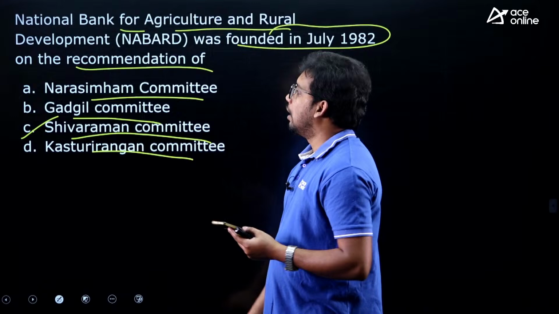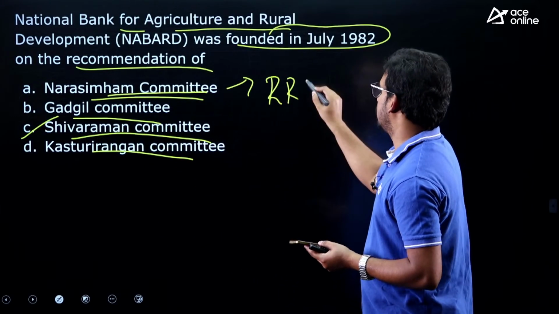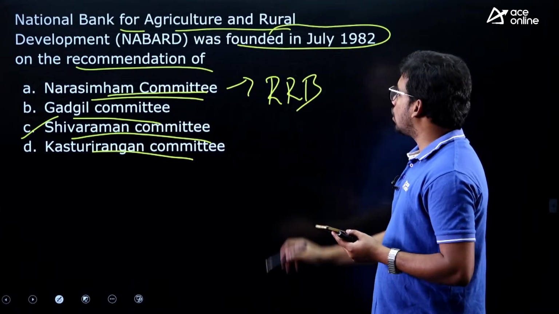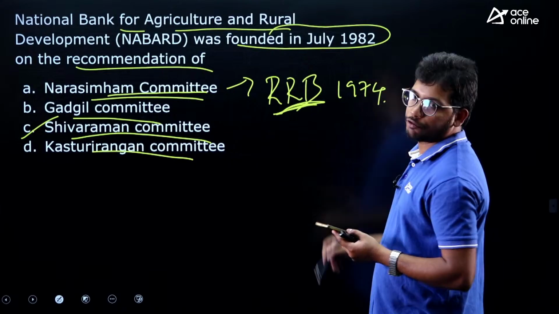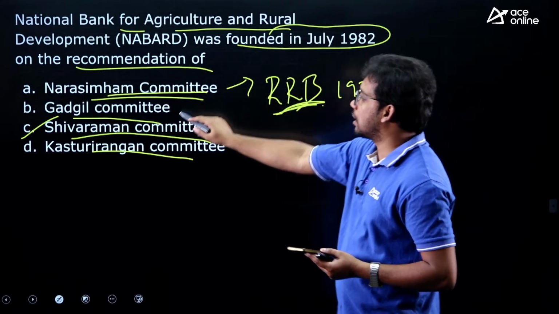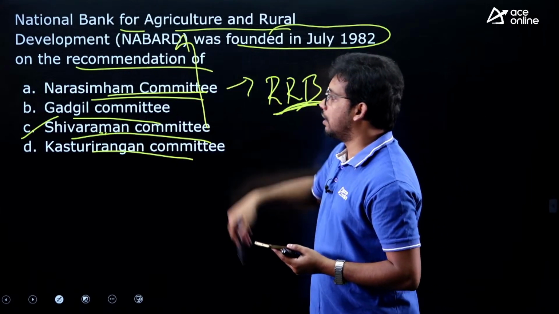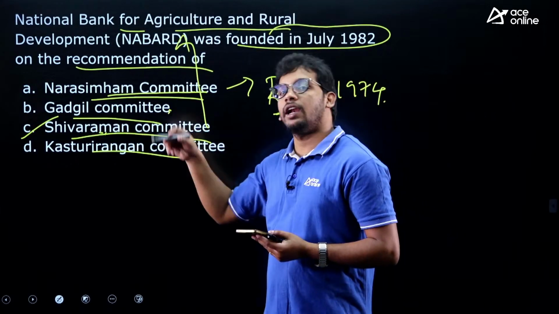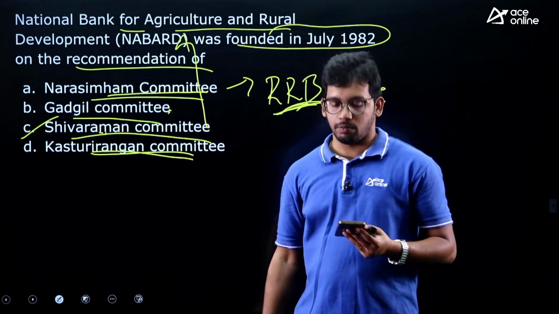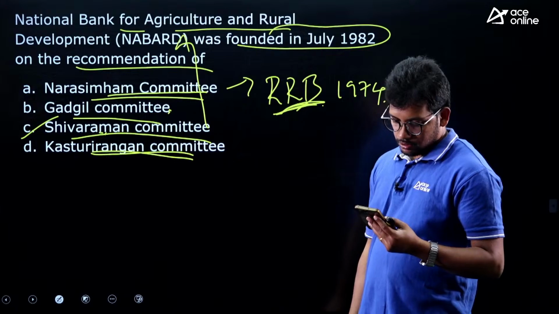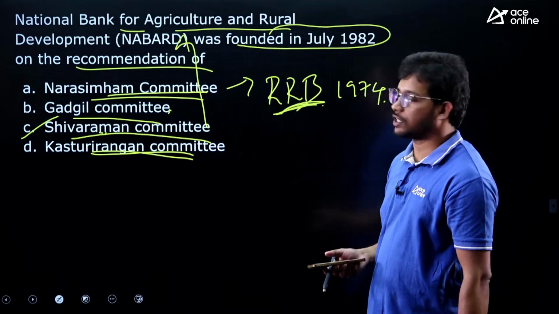Shivaraman committee and Narasimhan committee requested the formation of RRBs, regional rural banks, right? So in 1974 they were formed. These are Narasimhan committee. Shivaraman committee is pointing to NABARD. Gadgil committee is related to the third five-year plan, and Kasturirangan committee is related to the education policy. Yes, Narasimhan committee is also related to the banking sector, other banking matters also, fine.